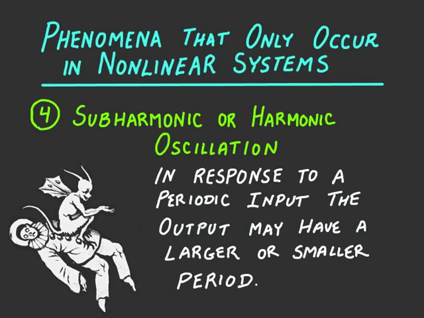The fourth phenomenon that we only see in nonlinear systems is subharmonic or harmonic oscillation. In response to a periodic input, the output of a nonlinear system may have a larger or smaller period. For a linear system, if we put in a periodic input, the output must have the same period.